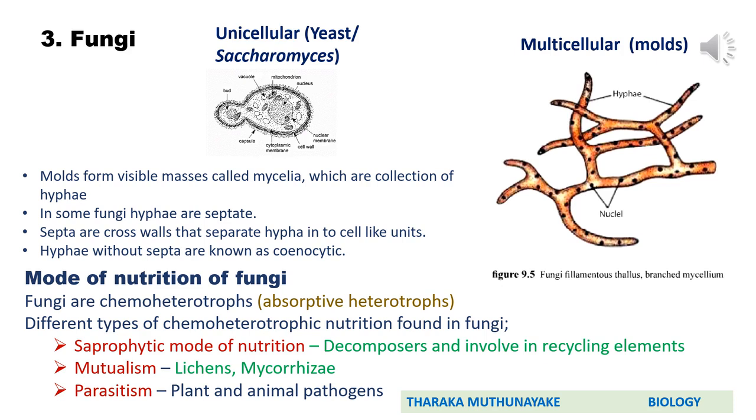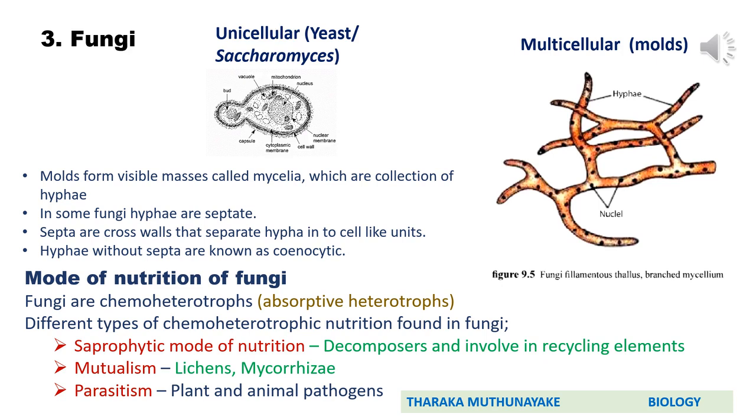In some fungi, hyphae are septate. So what are these septa? Septa are cross walls that separate hyphae into cell-like units. Then the single cell may be unicellular or multicellular. Hyphae without septa are known as coenocytic. If you recall, phylum Zygomycota and phylum Chytridiomycota have coenocytic mycelia. Okay, that's about the morphological variation.